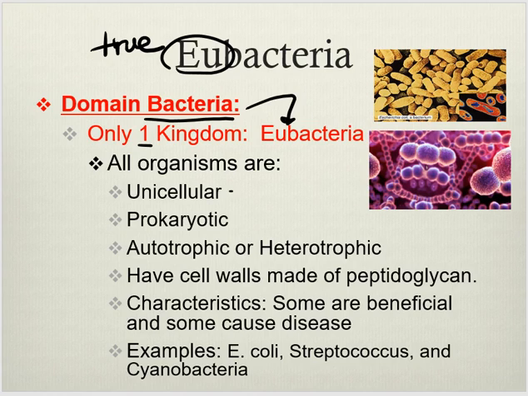So in those two pictures up here, every rod-shaped thing is one organism. Every sphere in here is one organism. They're prokaryotic because they're bacteria. They also can be autotrophic or heterotrophic. So far, they're exactly the same as Archaebacteria.